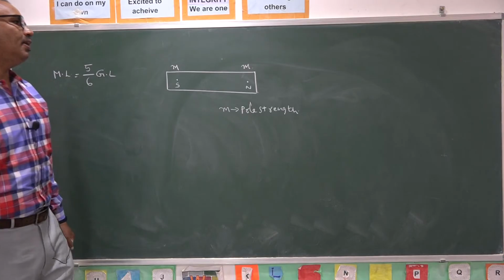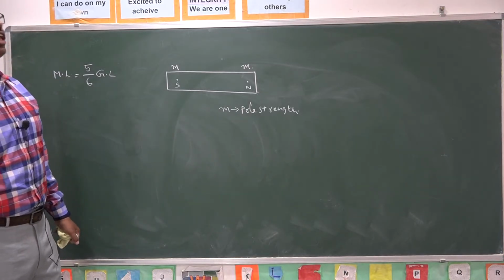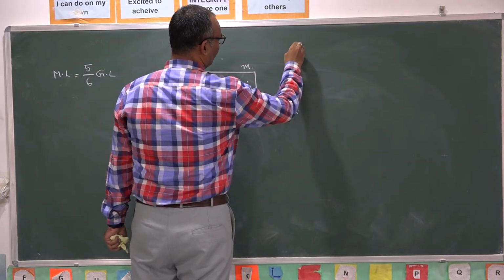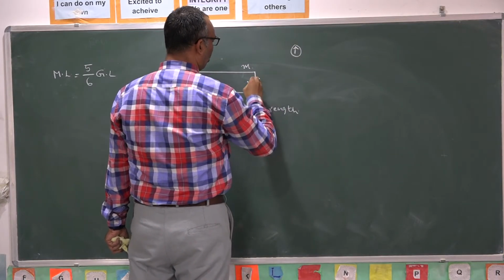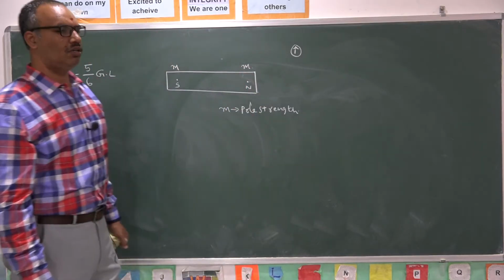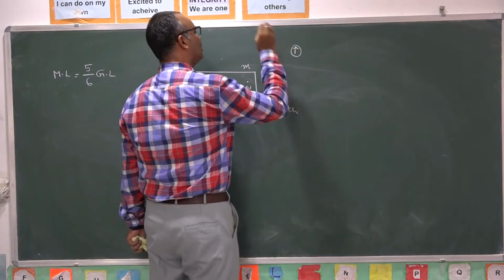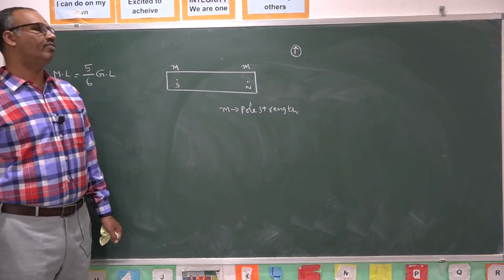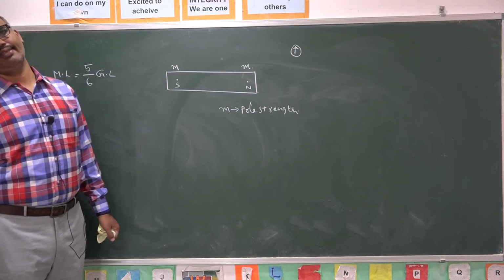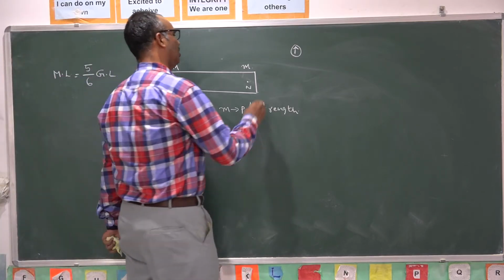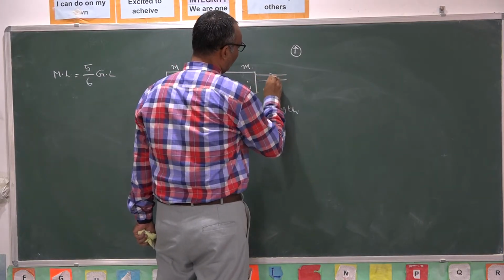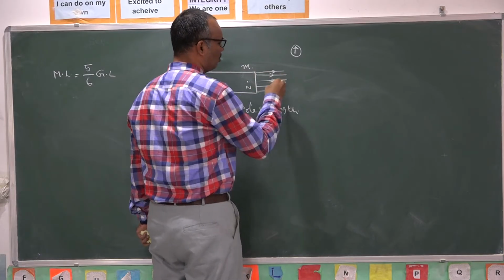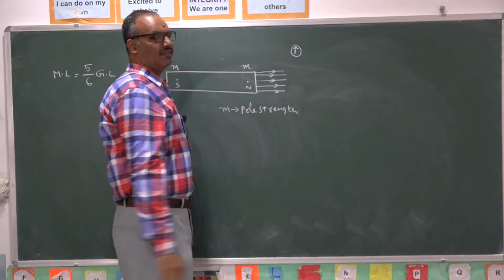Pole strength is the ability of a magnetic pole to influence any other magnetic pole kept in the vicinity of it. Suppose if you keep one small needle here, the small needle gets influenced by this north pole. The ability of this pole to influence the unit north pole placed at a point within the field is called pole strength. Pole strength depends on the number of lines of force that are coming out of the magnetic pole. If more number of lines of force are coming out, more is the field strength.